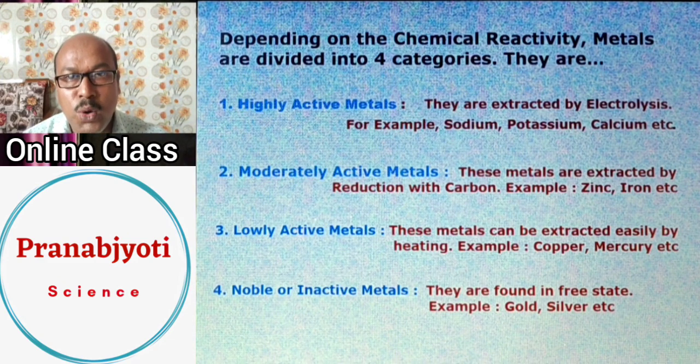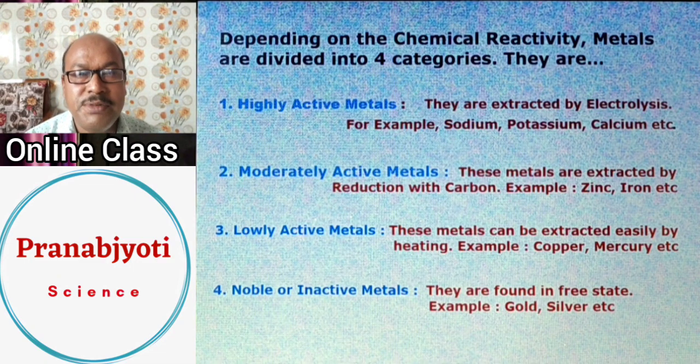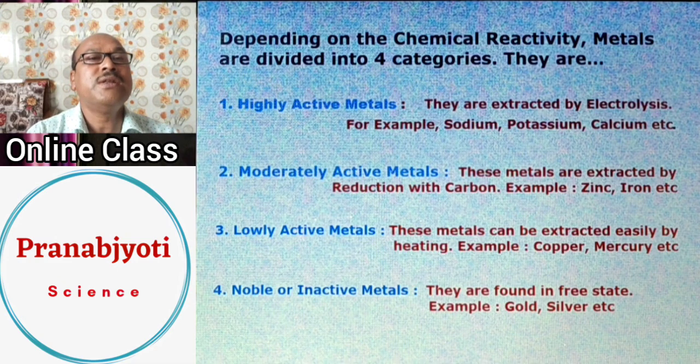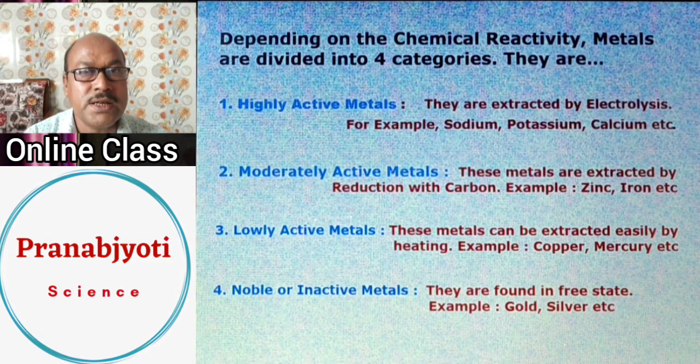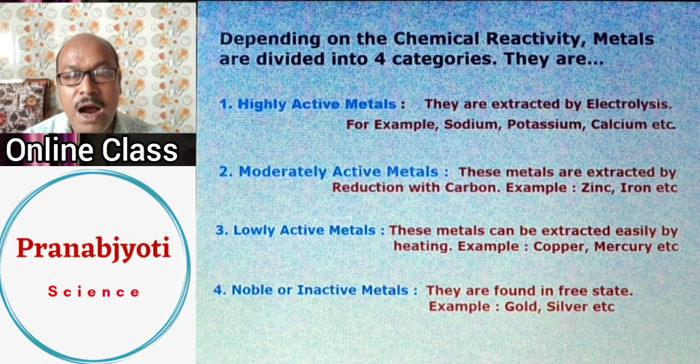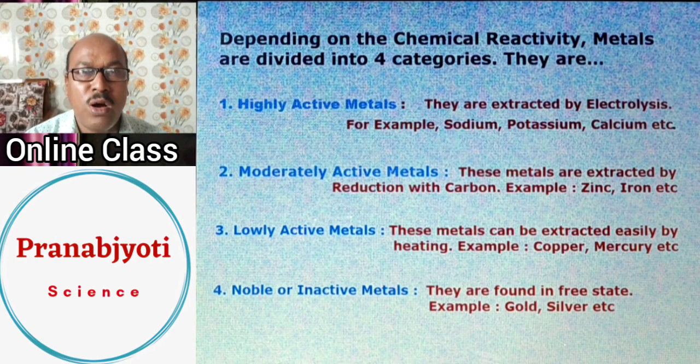Then come the lowly active metals. Lowly active metals means their reactivity is very less. You can see in the book, and even on the slide, metals like copper, mercury, etc. are very low in their reactivity, and they are accordingly placed in the third group called lowly active metals, and they can be reduced by a simple process of heating, that is, reduction by heating. And the fourth, last but not the least, is the noble metals or the non-reactive metals.